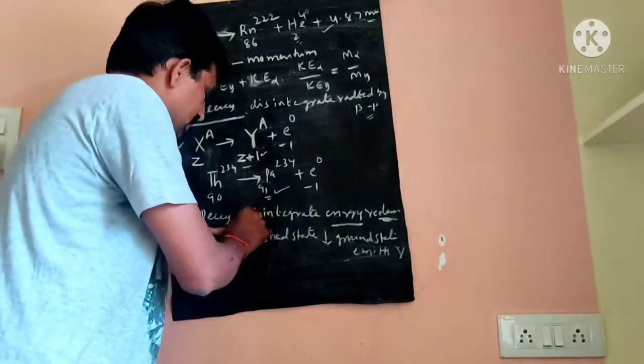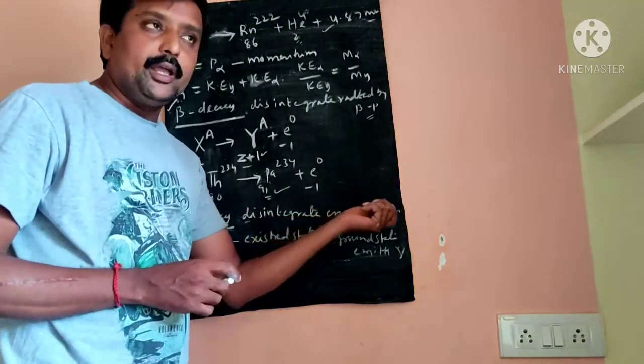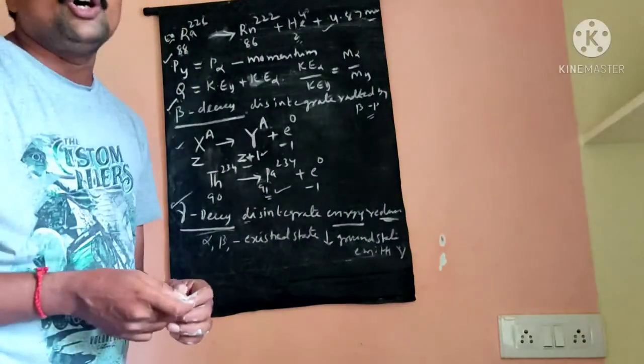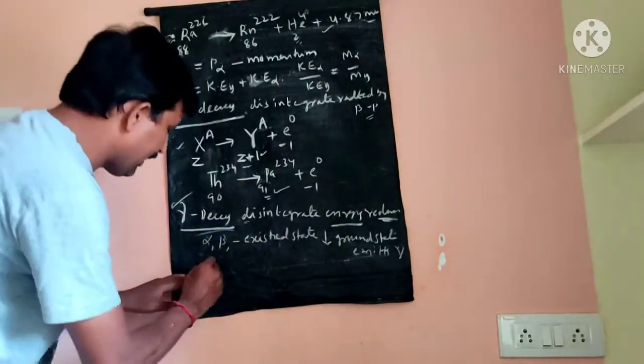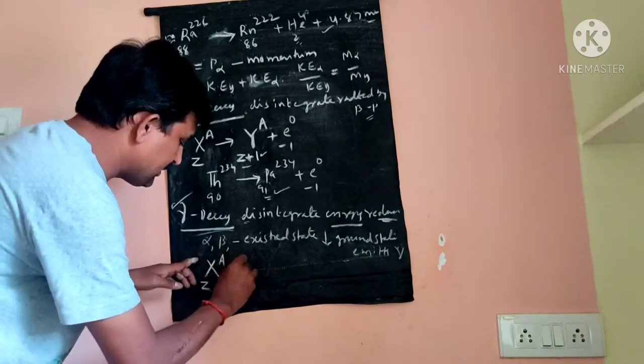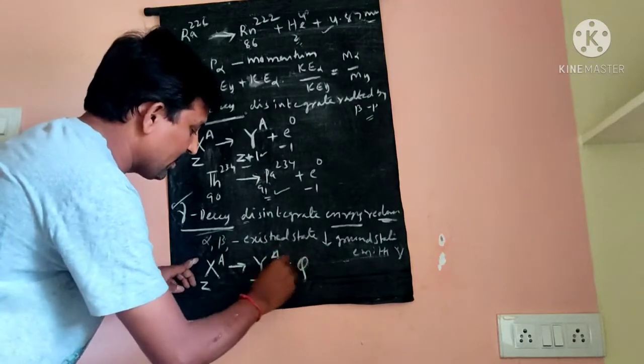Next is gamma decay. When a radioactive nucleus disintegrates by emitting gamma radiation, that is known as gamma decay. During gamma decay, the equation is written as ZXA gives rise to ZXA plus some amount of energy.